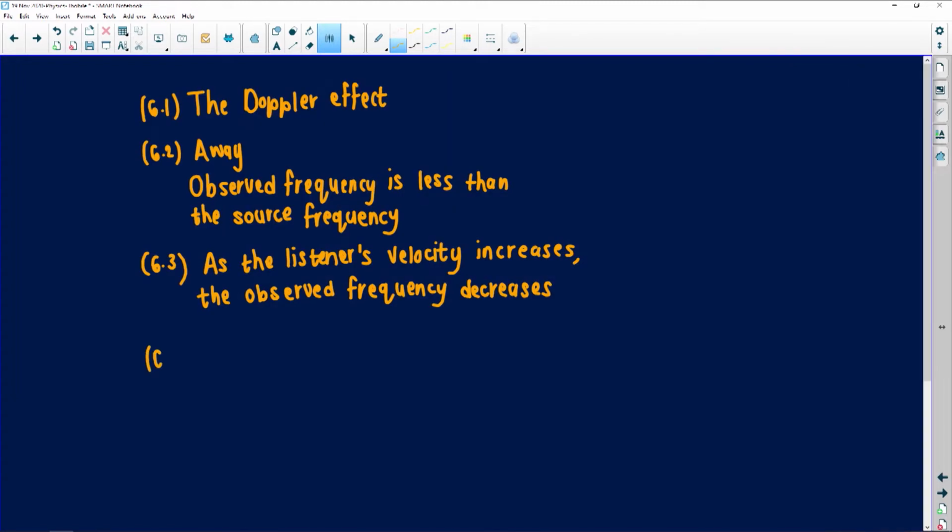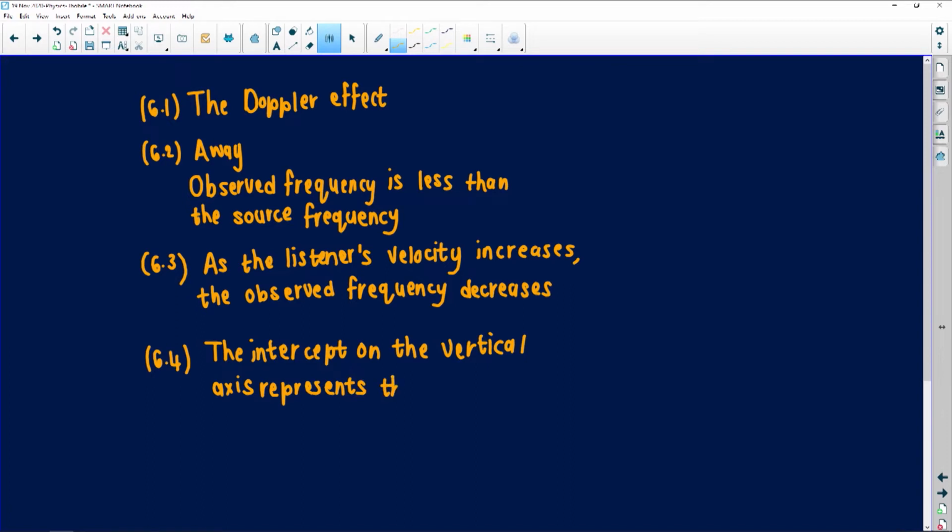Again, we're going to write full sentences. It is the intercept on the vertical. I would always suggest that you write full sentences so that the examiner doesn't have to guess or look for marks as they're marking. Represents the frequency of the source.